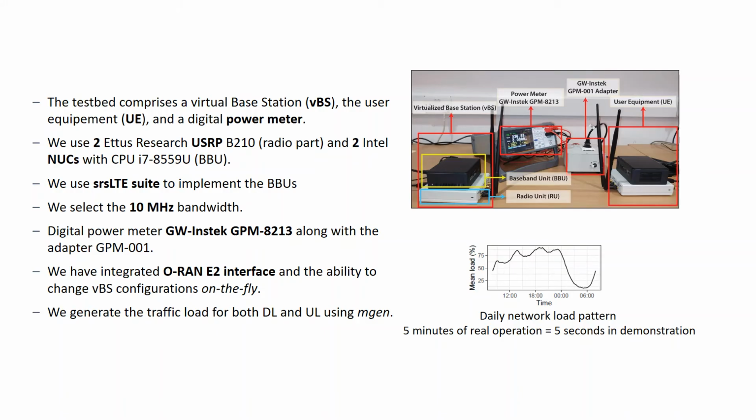The testbed used in our demonstration consists of one base station implemented with srsRAN, an open-source 3GPP-compliant base station, virtualized into Linux containers and using a software-defined radio board to transmit and receive data over the air. We use a power meter to measure the power consumption of the base station and use a standard traffic generator to send data in both uplink and downlink directions.